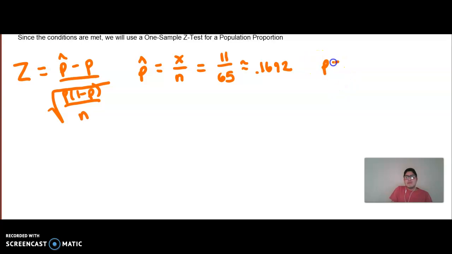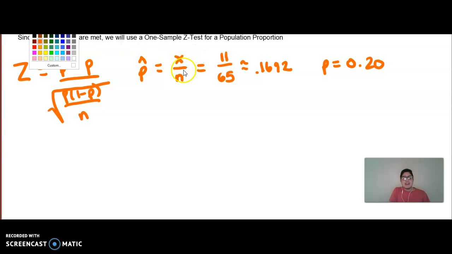We know p was 20%, and normally we'd list n, but since I already explicitly labeled my variables here, we are in good hands. Let us now type this into the calculator, so it would list the x, the n, the parameter, and then also the significance level, I think. I actually don't know. I wish I had the calculator app on here, but we'll go over this in class.